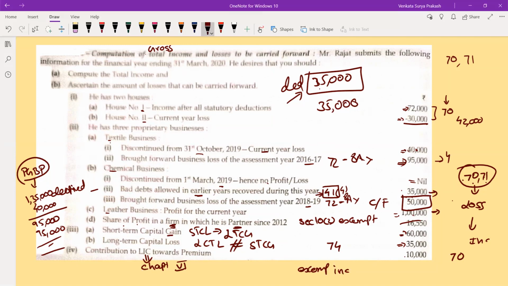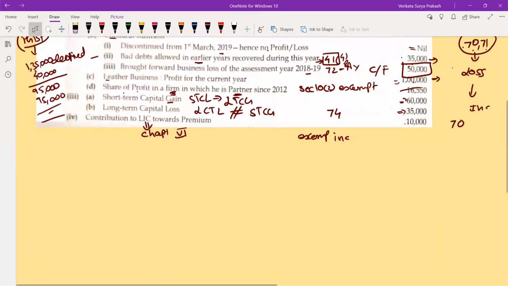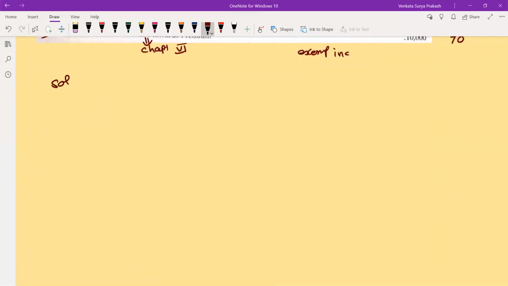See, always in income tax, from the examination point of view, I need to show what he's asking first. What is he asking? Compute your gross total income. That's the first one. Let us do that first, then we will discuss the second one. Now, solution to problem number 1. This PDF I will share with you, the question as well as this solution, so that you can use it as a reference.